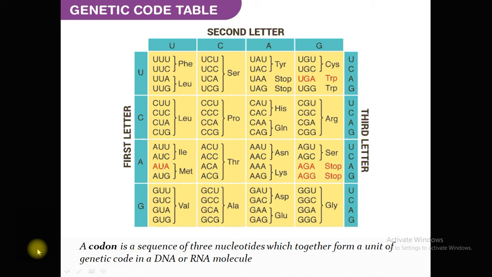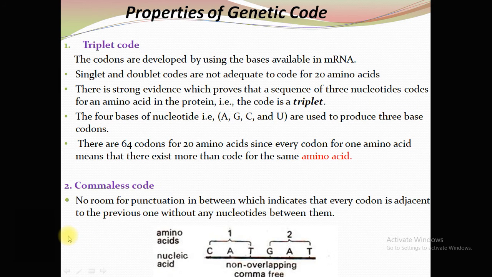Let's talk about the salient features of the genetic code. So, properties of genetic code. The genetic code is a triplet code. Scientists performed various experiments, and there is strong evidence which proves that a sequence of 3 nucleotides codes for an amino acid in a protein, and this code is known as a triplet.